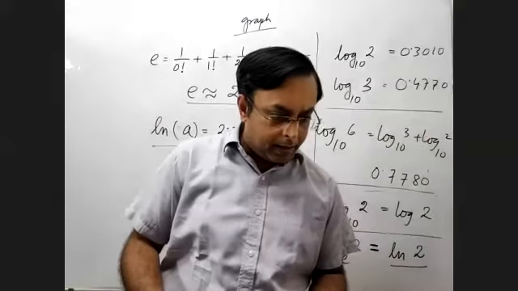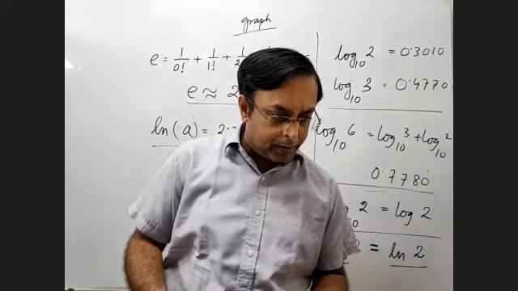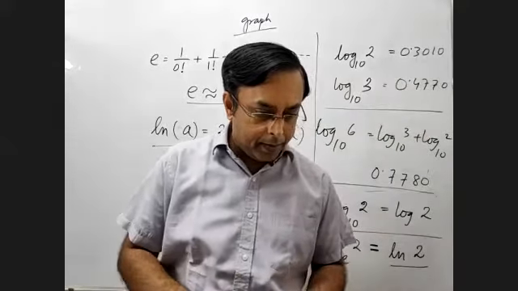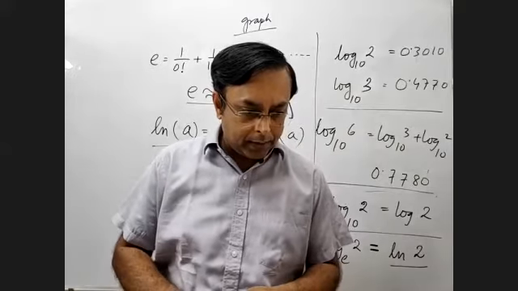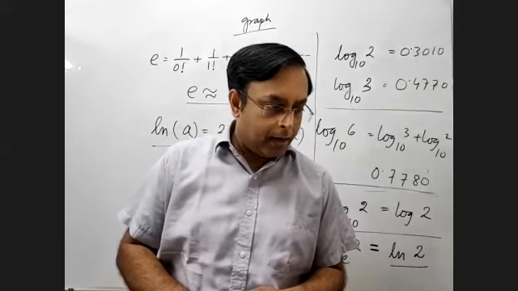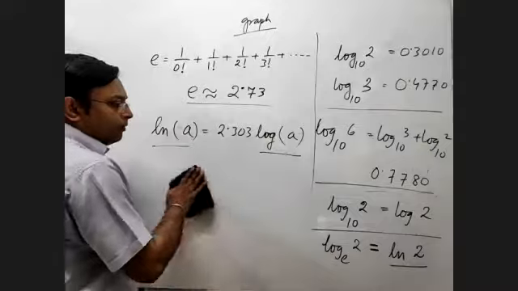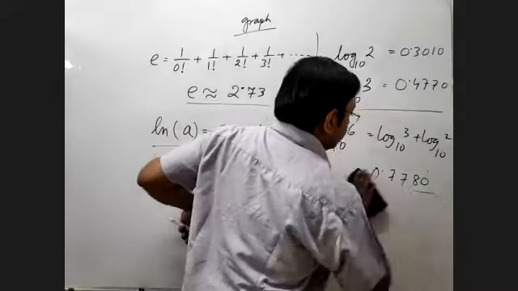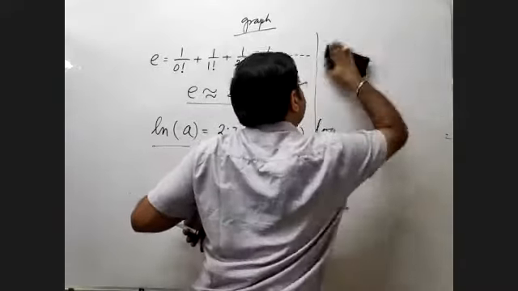Earl has indicated 0.7780. I don't know what this is for. Okay, Shashwat has also written ln e. Well, what have you written this for? I don't know. Chalo.